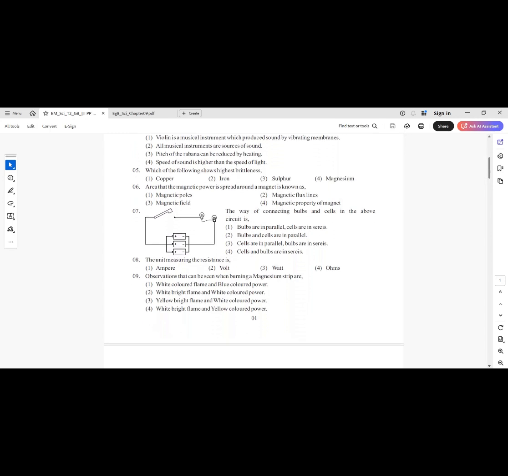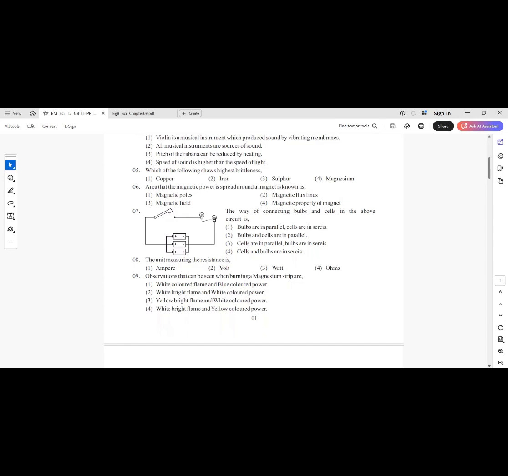Question number 6. The area that the magnetic power is spread around a magnet is known as: number 1, magnetic poles. Number 2, magnetic flux lines. Number 3, magnetic field. Number 4, magnetic property of magnet. Answer number 3, magnetic field. A magnetic field is an invisible region around a magnet where magnetic forces act.